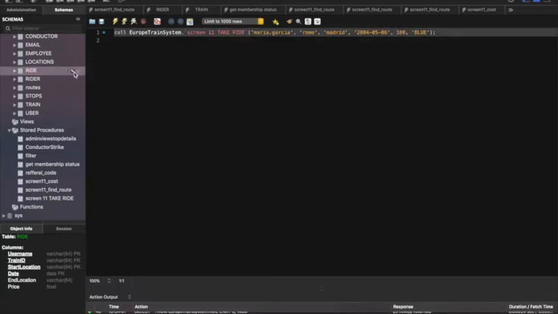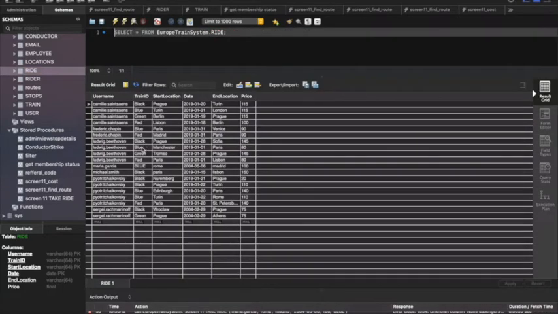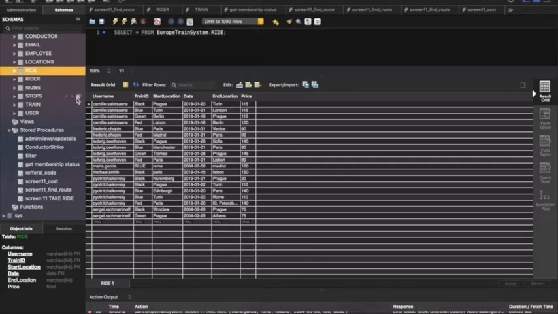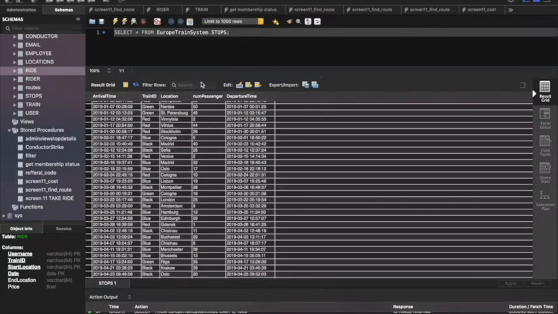So after this, we can go to the ride table to see if our entry is entered or not, and we see that it is indeed entered. We can also go to the stops table and see that the number of passengers has also increased by one for those trains.